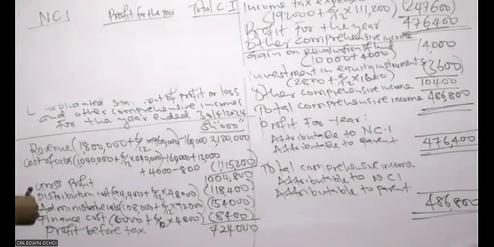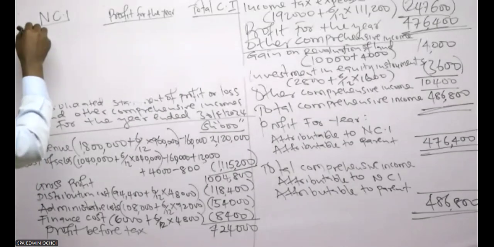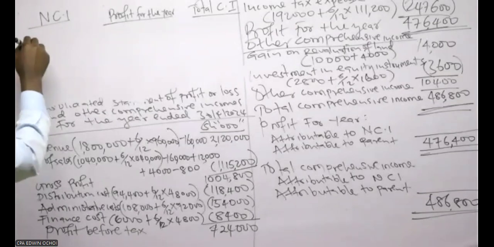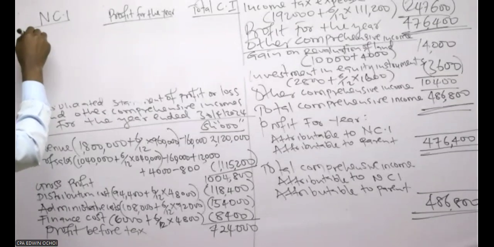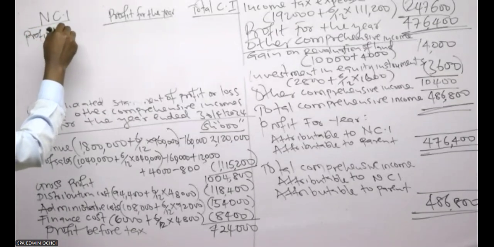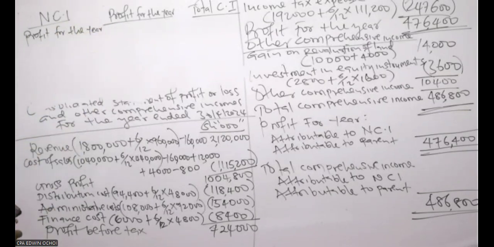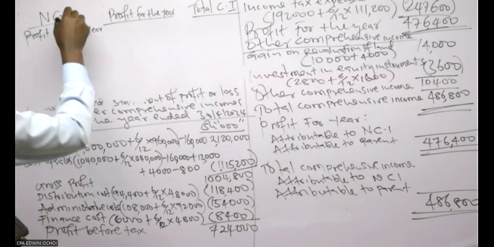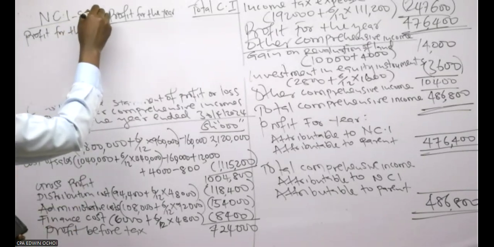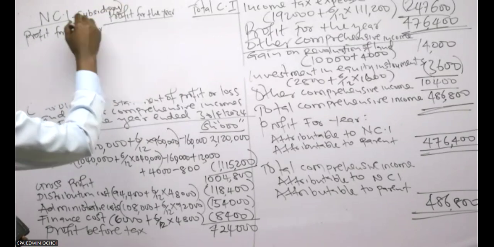For the profit for the year, remember that NCI is under the subsidiary.